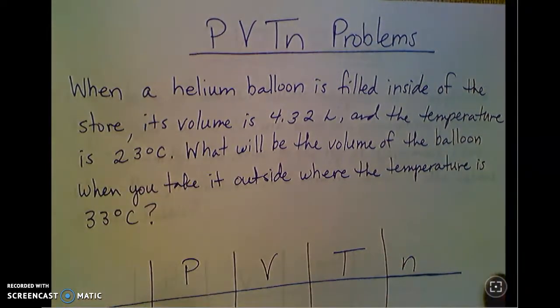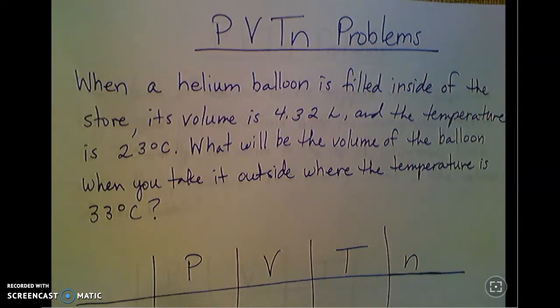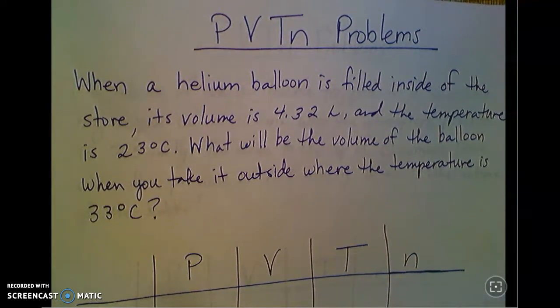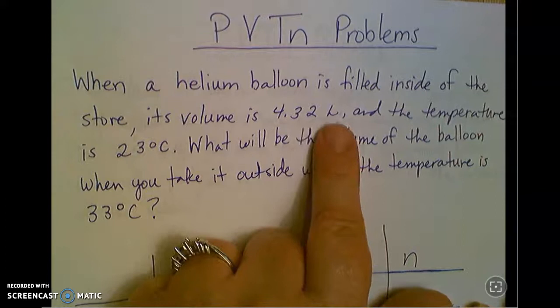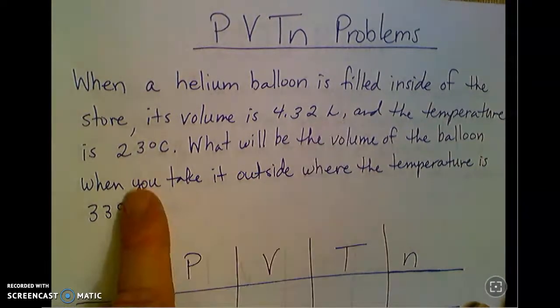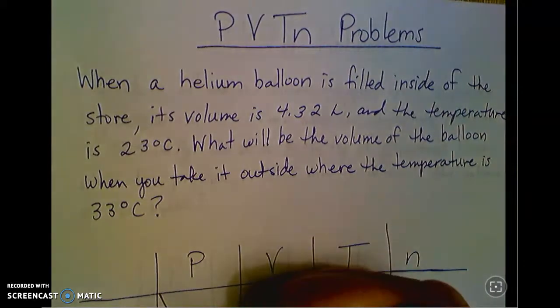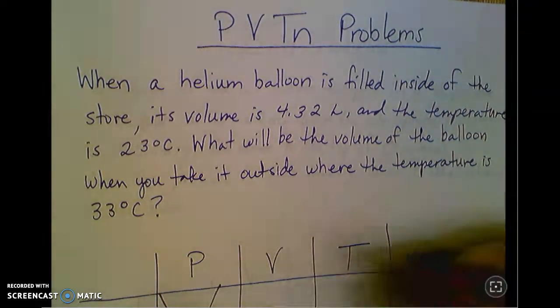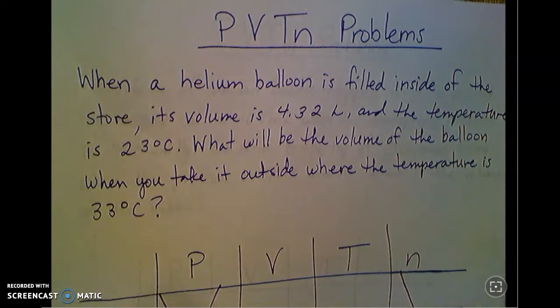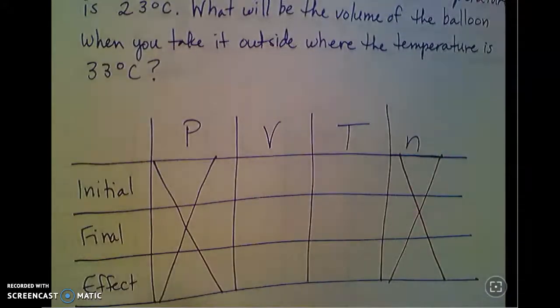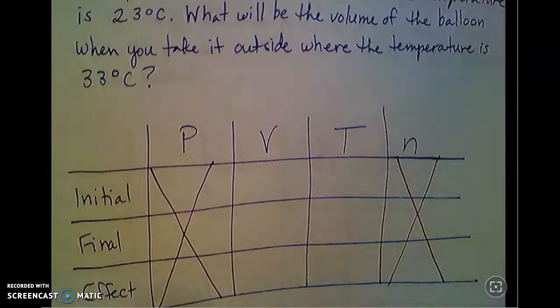What will be the volume of the balloon when you take it outside where the temperature is 33 degrees Celsius? So, PVTn. It looks to me like I've got volumes here in liters and temperatures. So right now, I'm going to cross out these others. Sometimes it'll say pressure remains constant, the number of particles remains constant, the balloon's not leaking. So I can mark out the ones that I'm not dealing with in this problem.